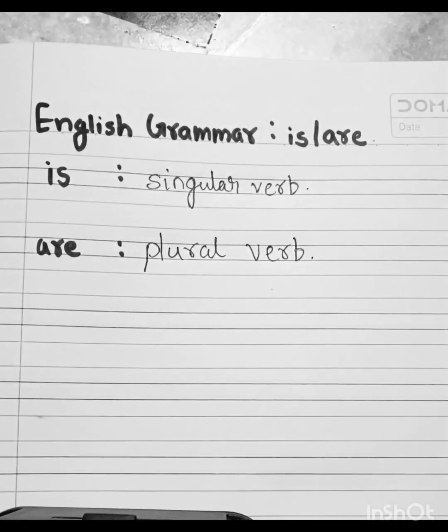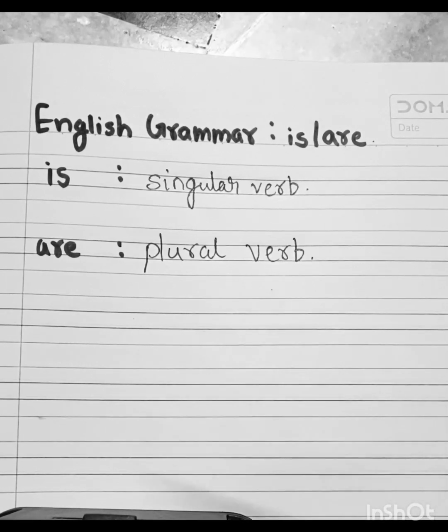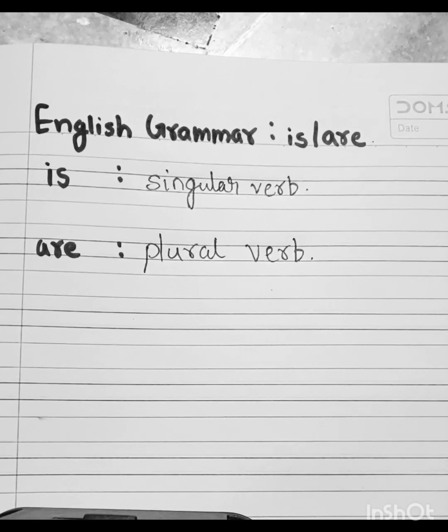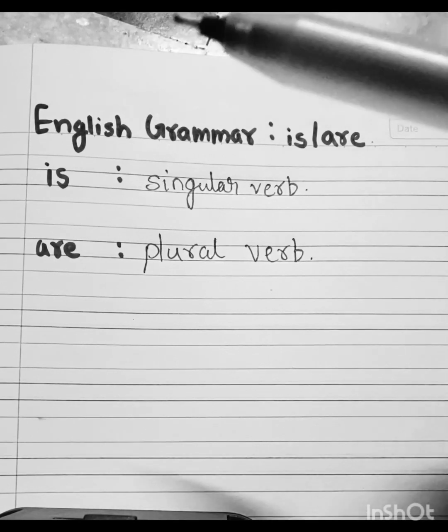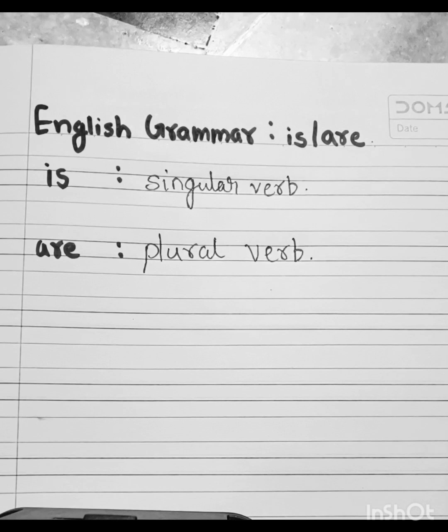When the subject is singular we use is, and when the subject is plural we use are. Suppose Ria is singular: Ria is an artist. And when the subject is Ria and Mahesh are playing, there is a plural subject, so we use are.